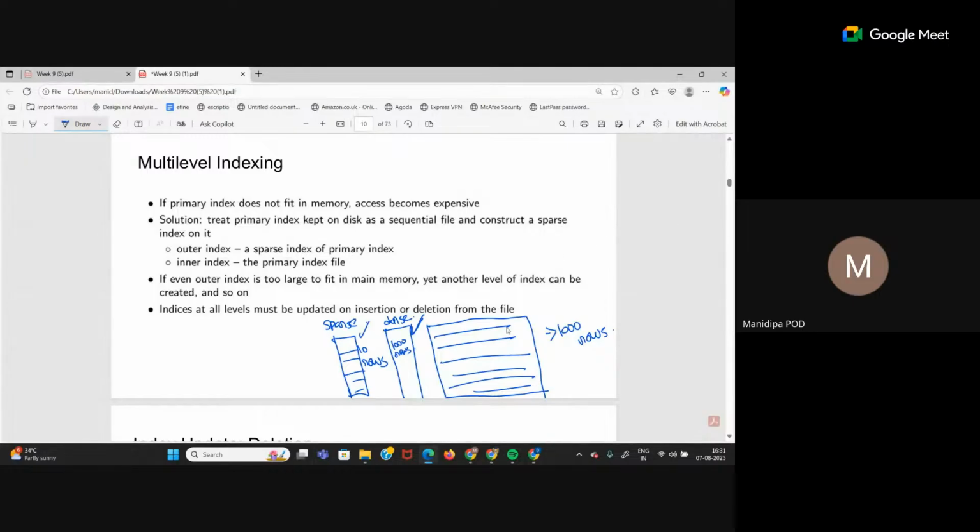We'll see some numericals on multi-level indexing too, but is the theory part clear? Yes.